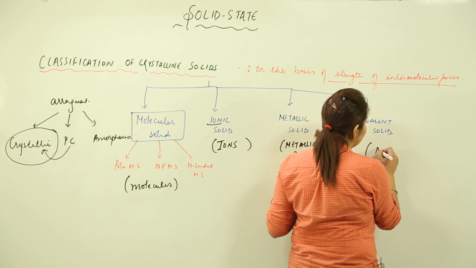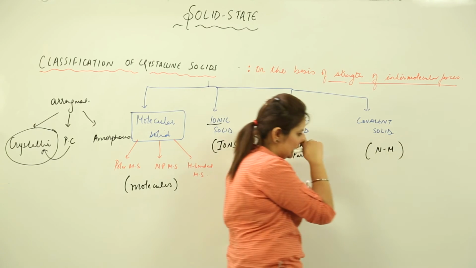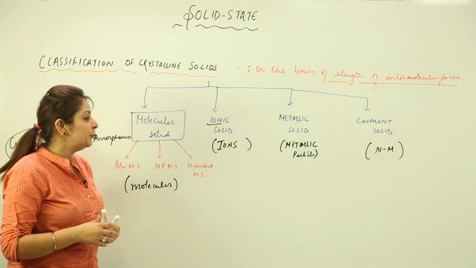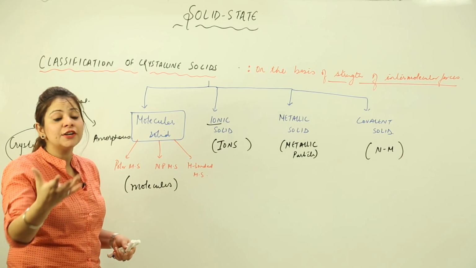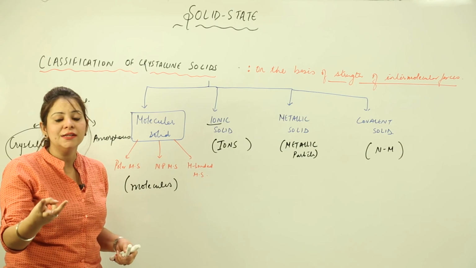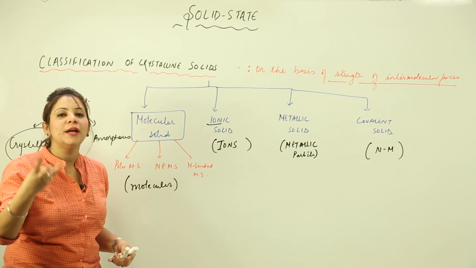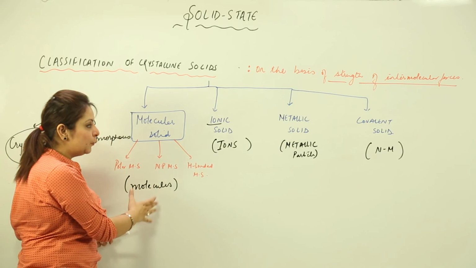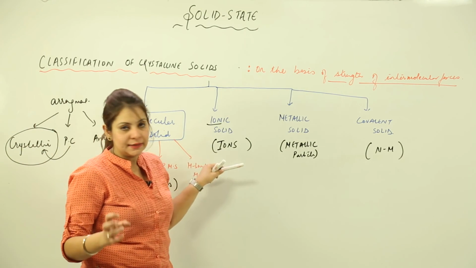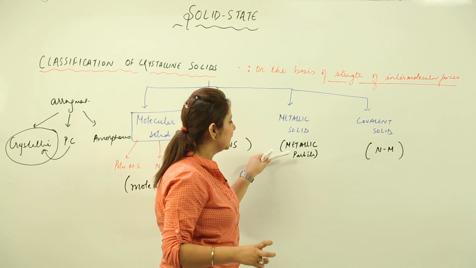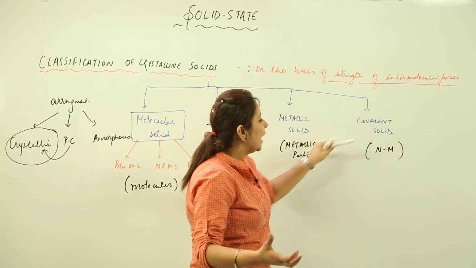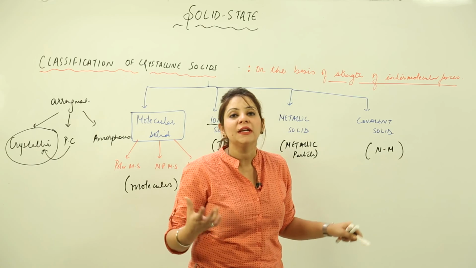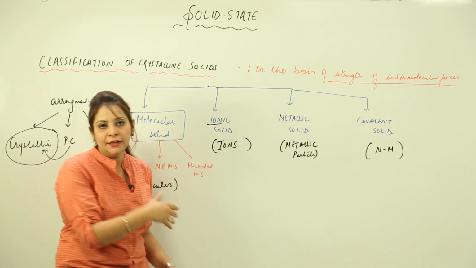So obviously it is formed of non-metals. If we talk about constituent particles, I think it's clear, because in crystalline solids we get to see only 3 particles: one is atom, one is molecule, and one is ions. In molecular solids the constituents are molecules. In ionic solids it is ions. In metallic solids it is metallic atoms, and in covalent solids it is non-metal atoms. So, these are the constituents.